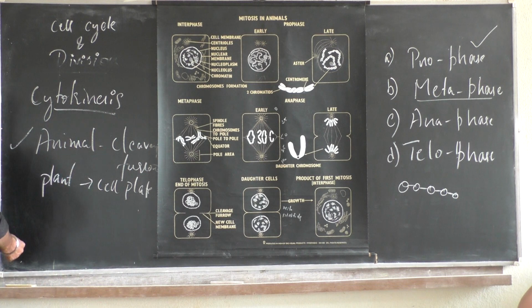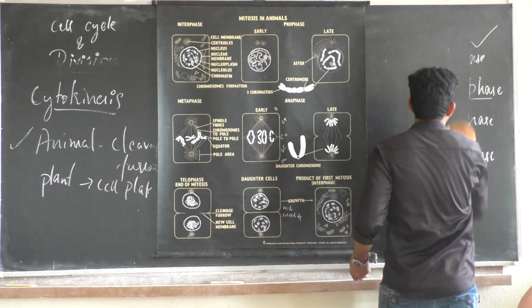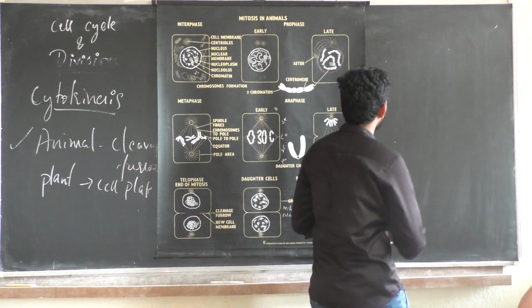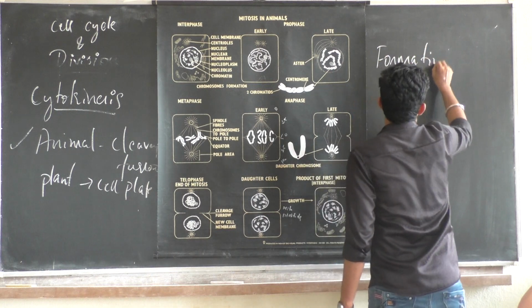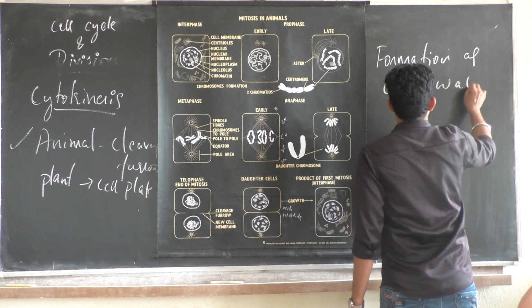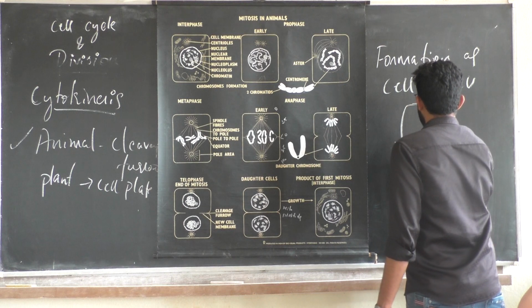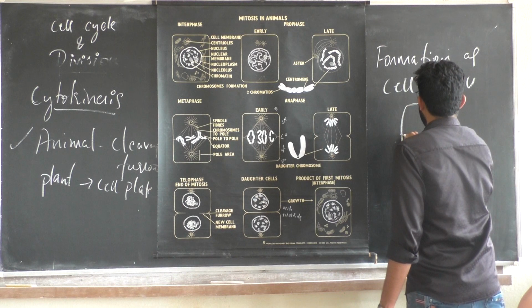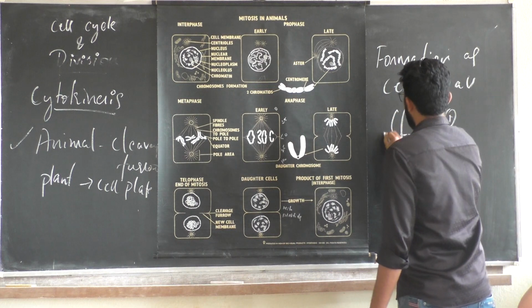I write here, formation of cell wall. It is like this. Say you have a telophase stage, and the wall from the side structure is continuously moving in, and two distinct cells are forming from the one cell.